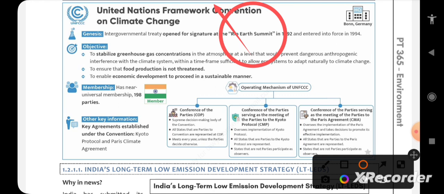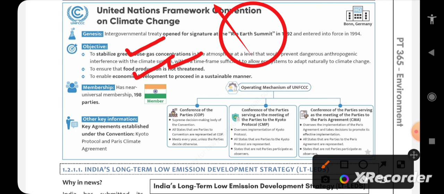Now moving forward, what is the objective of UNFCCC? To stabilize the greenhouse gas concentration. The main function is to stabilize greenhouse gas concentrations, to ensure that food production is not threatened due to climate change, and to enable economic development to proceed in a sustainable manner. Even this could be one question in prelims when it comes to facts.